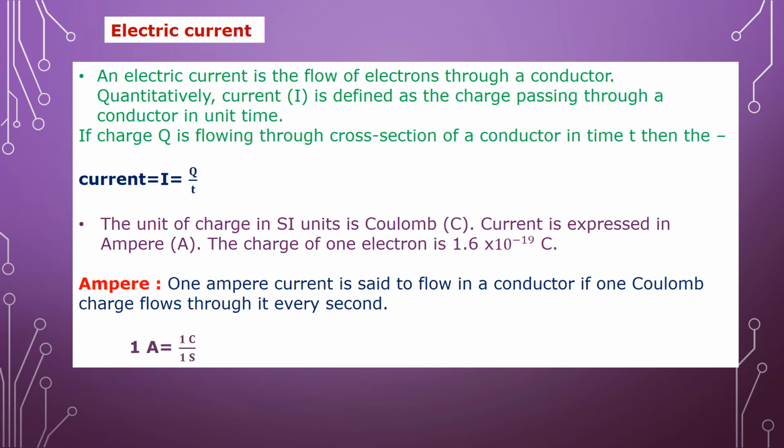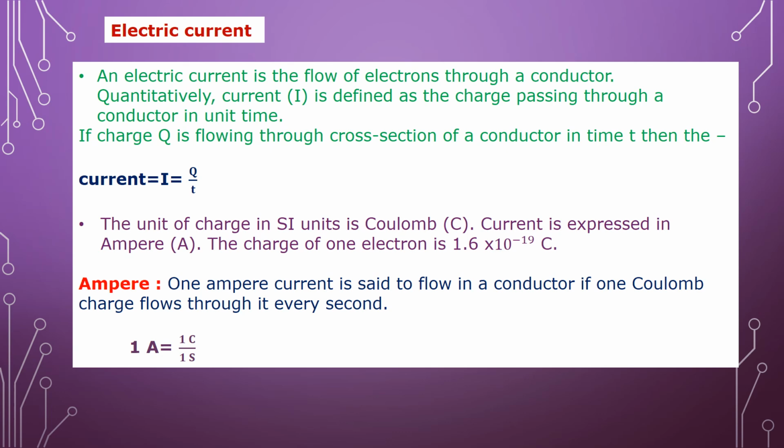The unit of charge in SI units is the coulomb, denoted by capital C. Current is expressed in ampere, symbol A. The charge of one electron is 1.6 into 10 raised to minus 19 coulomb.